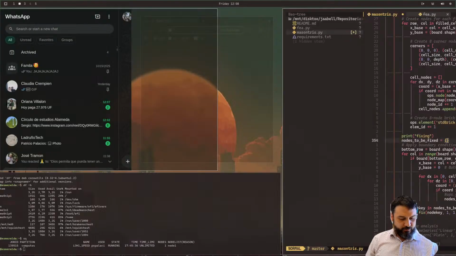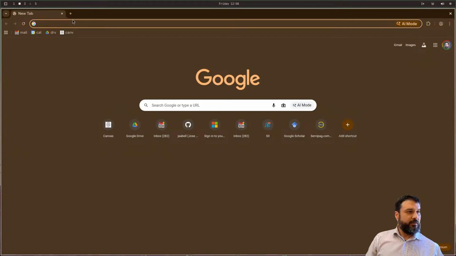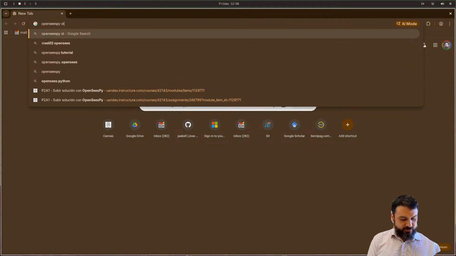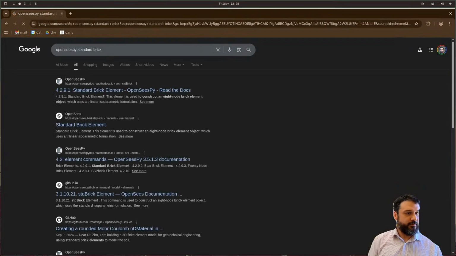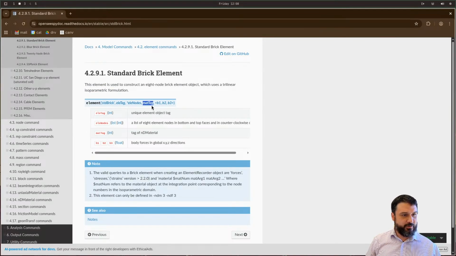But I do need a new browser window, so let's get everything out. OpenSees Py. Let's go standard brick. And over here, after the mat tag, we have the 3 body forces.